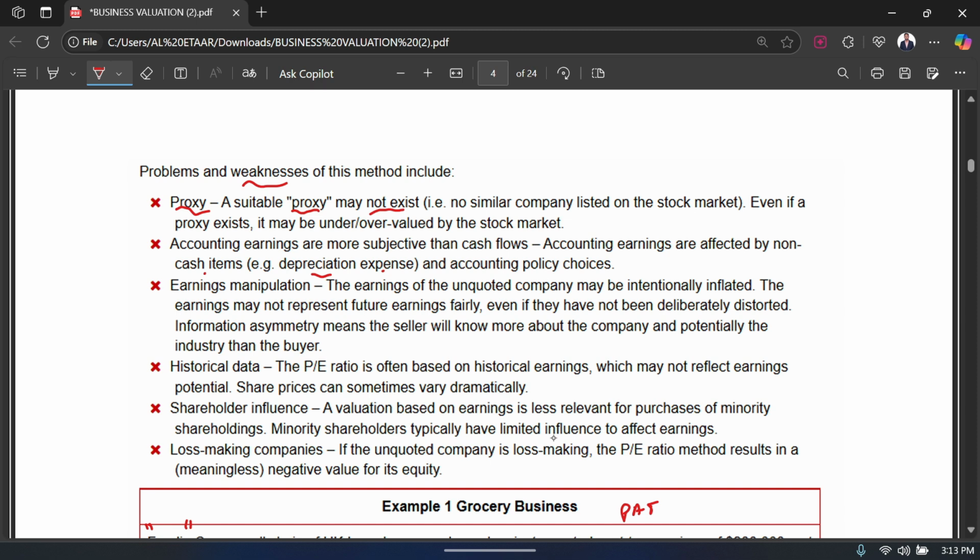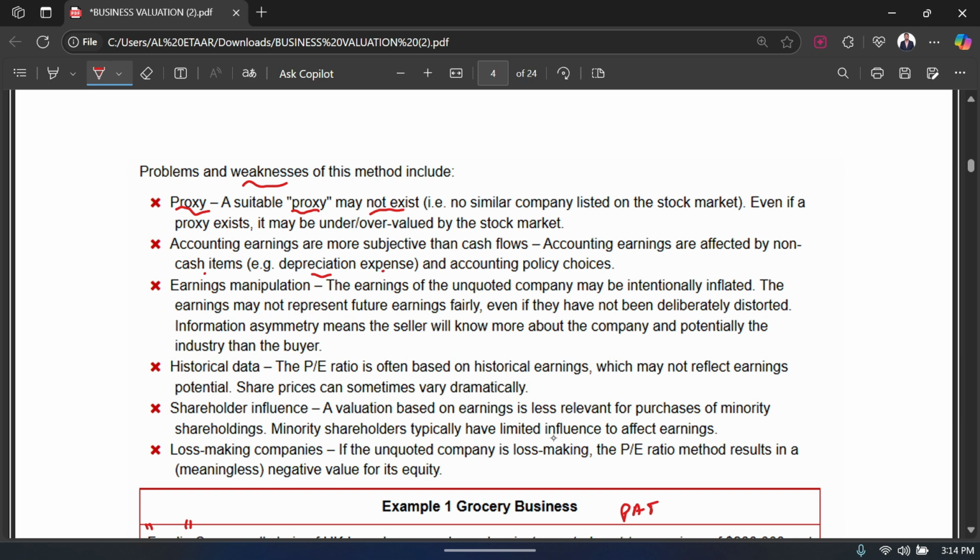Obviously, I have repeated this point many times, that whenever you use the accounting figures present in the statement of financial position and statement of profit and loss in your financial statements, they can be intentionally manipulated. And we know that. So that is again one of the weaknesses: if the earnings are manipulated, then your EPS would be wrong. If your EPS is wrong, your market price or the valuation would be wrong. So everything gets wrong. That is the third weakness of this method.